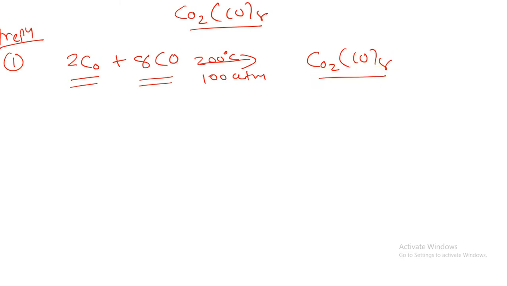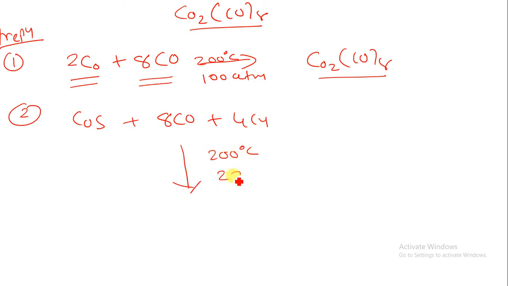Now that is the direct combination, or we can say the direct reaction of the cobalt metal atom with the carbonyl group. Another way we can prepare this is by reacting CoS, cobalt sulfide, with the carbonyl group in the presence of a copper catalyst at 200 degrees Celsius and 200 atmospheric pressure.